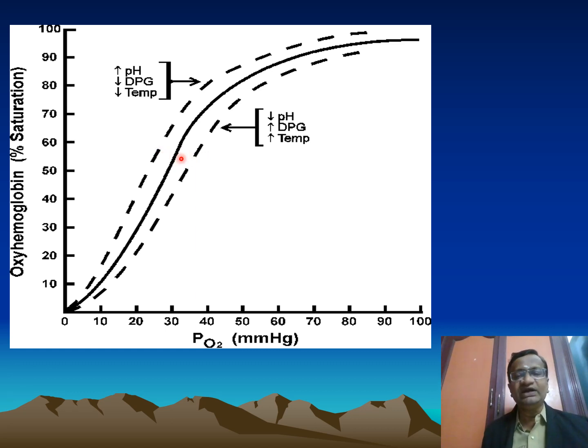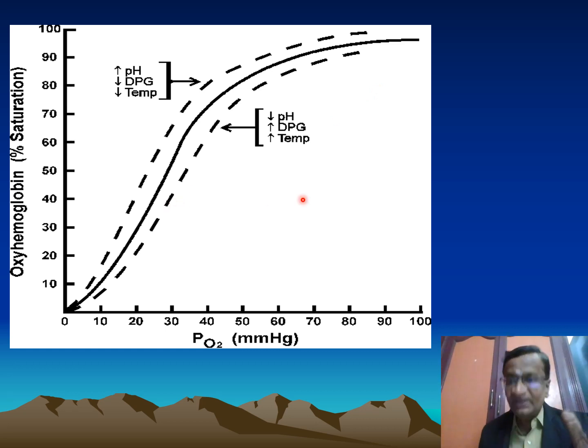It is very difficult to remember because increased temperature, increased DPG, increased PCO2, all these things will shift to the right. pH decreased. How to remember this? I remember it like this. Increased PCO2, increased hydrogen ions, increased 2,3-DPG, increased temperature. All these things will shift to the right.